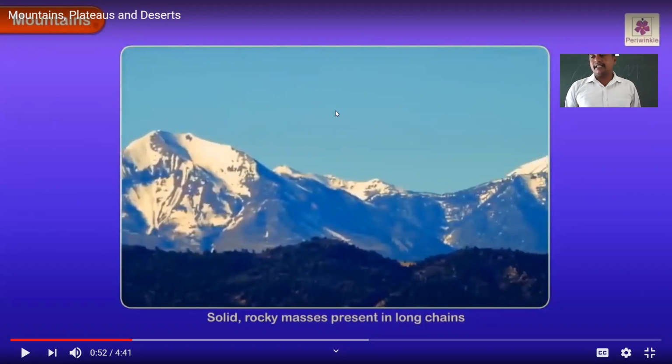Mountain ranges have a row or chain of mountains. Look at that in the video. A continuous chain or rows of mountains is called ranges.